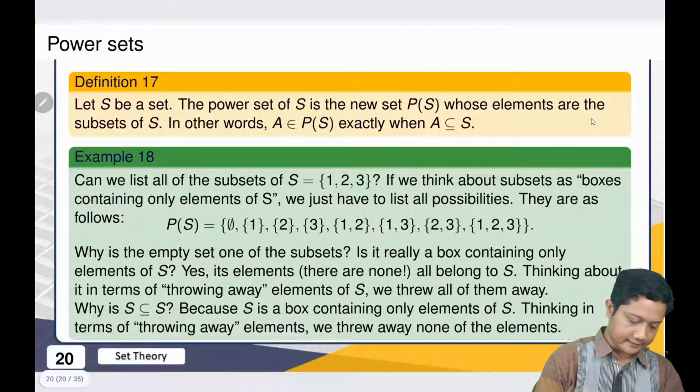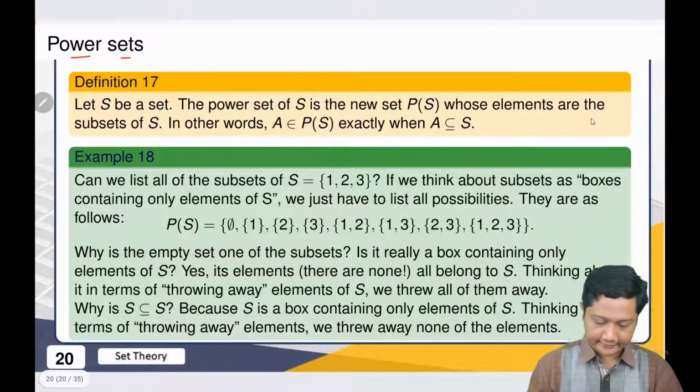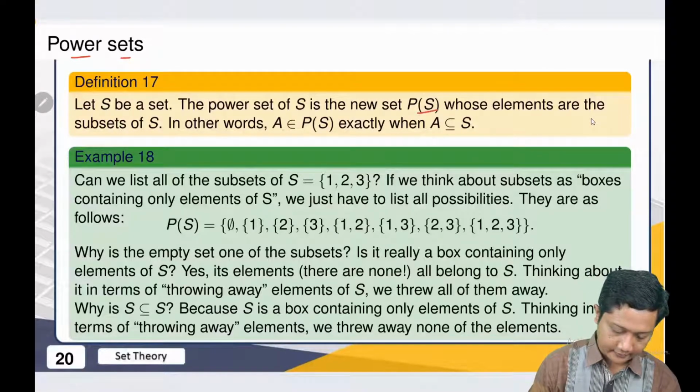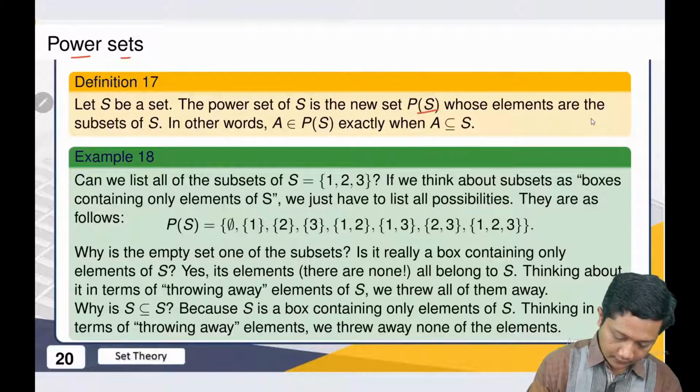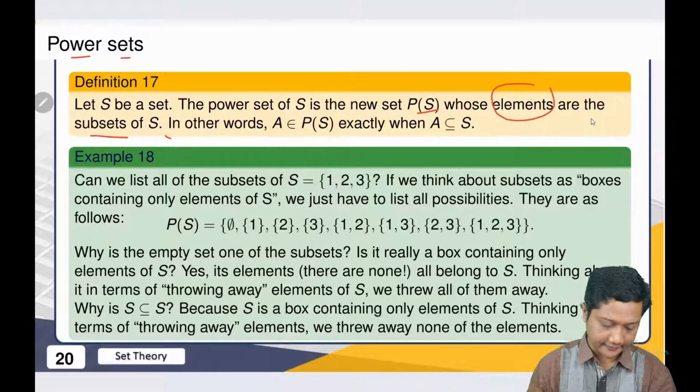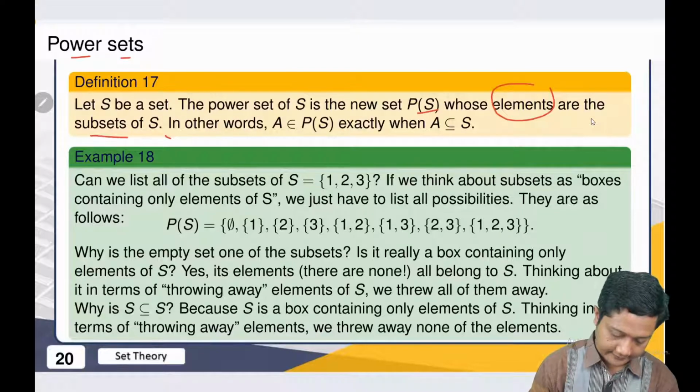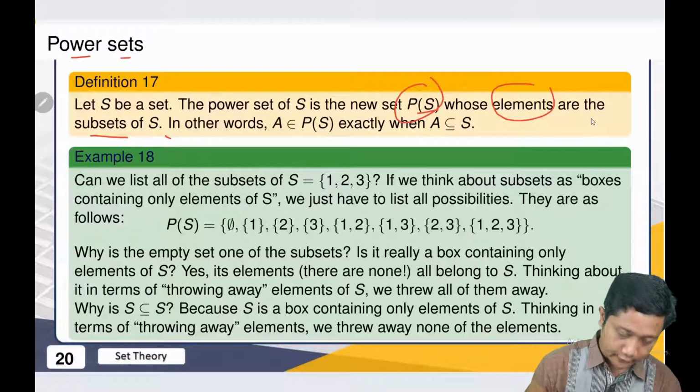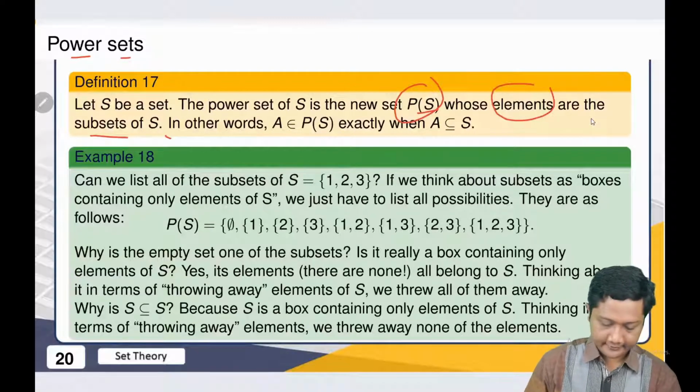Okay. Another thing, we also have the power set. The power set is the set of all subsets of S. That is the power set of S. We usually use the notation P(S).